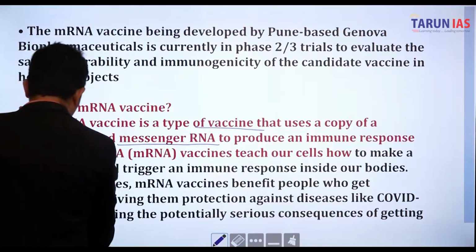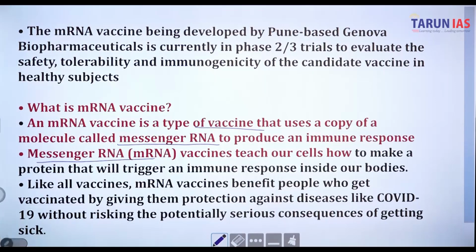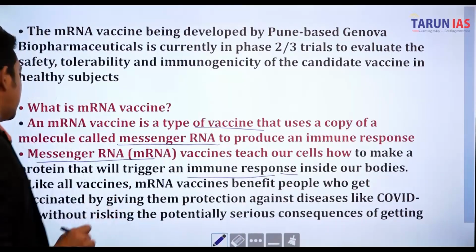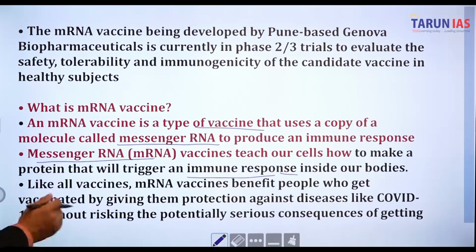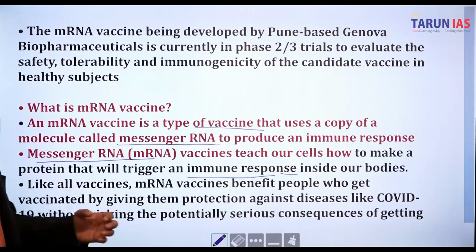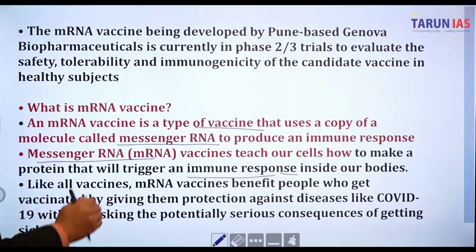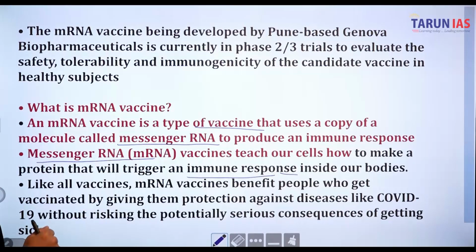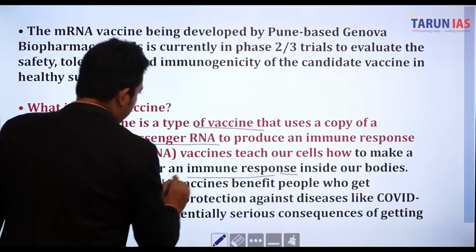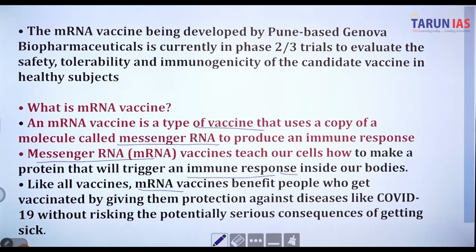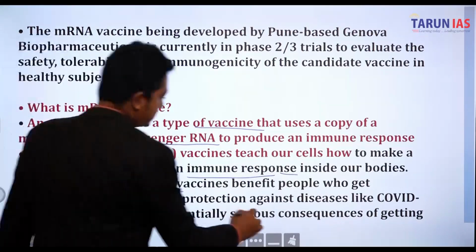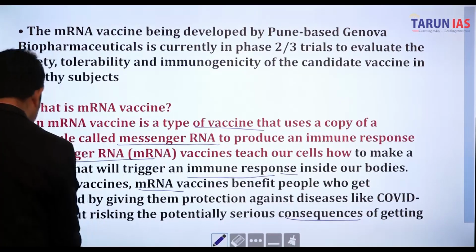Messenger RNA vaccine teaches our cells how to make a protein that will trigger an immune response inside our bodies. So basically, messenger RNA is a type of RNA that will help boost up your immune system as well, and transfer genes from one molecule to another. Like all vaccines, mRNA vaccines benefit people who get vaccinated by giving them protection against diseases like COVID-19 without risking the potentially serious consequences of getting sick.